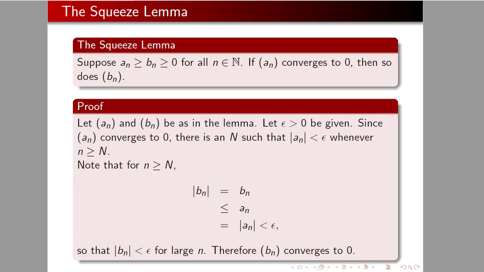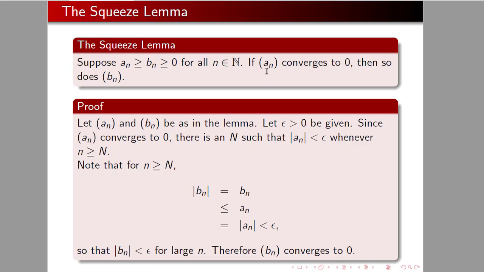Okay, so with this slide we come to another basic tool. I mean, this is something that will be used all the time. It's called the Squeeze Lemma. And suppose that we have a couple of sequences. One of them is an AN sequence, one of them is a BN sequence, and it's set up so that AN is always at least as big as BN, which is always at least as big as 0 for every natural number n.